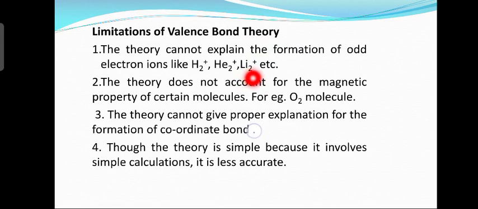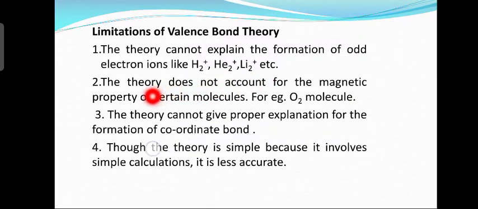2 lithium atoms have got 6 electrons. If 1 electron is removed, that means 1 electron is lost, so therefore 5 electrons. Therefore 1, 3 and 5, that means all odd electrons. So this theory cannot explain the formation of odd electron ions like H2 plus, He2 plus and Li2 plus.